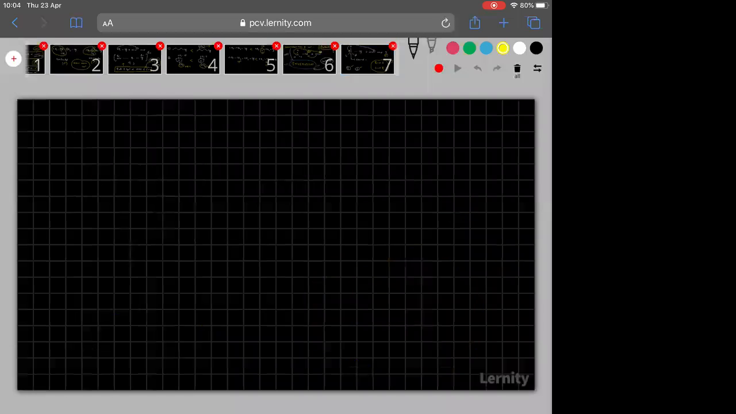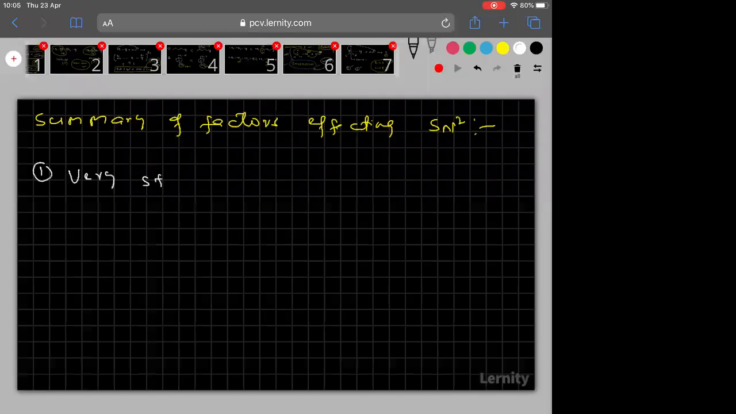Now I want to summarize all the factors of SN2 in one place. Summary of factors affecting SN2. Okay. The first and very important thing is that a very strong nucleophile is required. Very strong nucleophile, in high concentration, that too.